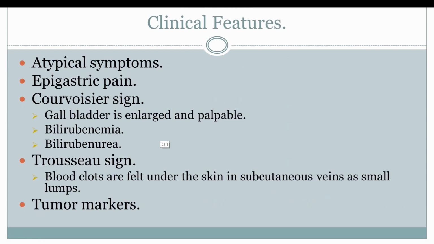Coming on towards the clinical features, like all the cancers, pancreatic adenocarcinoma also presents with atypical symptoms such as nausea, vomiting, and anorexia. The most common complaint is epigastric pain, which gets worse when the patient lies flat. There is also a history of weight loss. Courvoisier sign might also be positive in such patients. The positive Courvoisier sign means that the gallbladder is enlarged and it is palpable on examination.